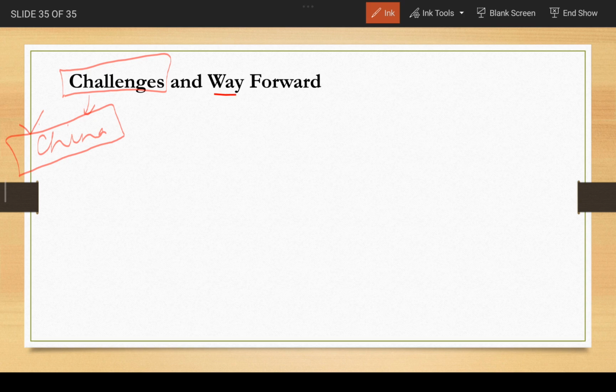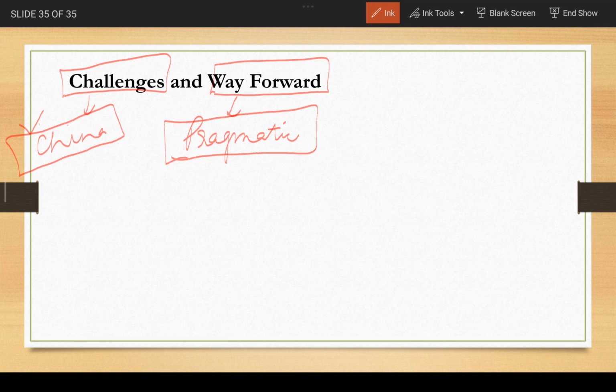Okay. So what can be the way forward? It's important for India to have a pragmatic approach. Like a practical approach kind of thing must be there. Practically possible thing, it must be a pragmatic approach. So India may think of considering Taiwan to be an important player in its Make in India mission.